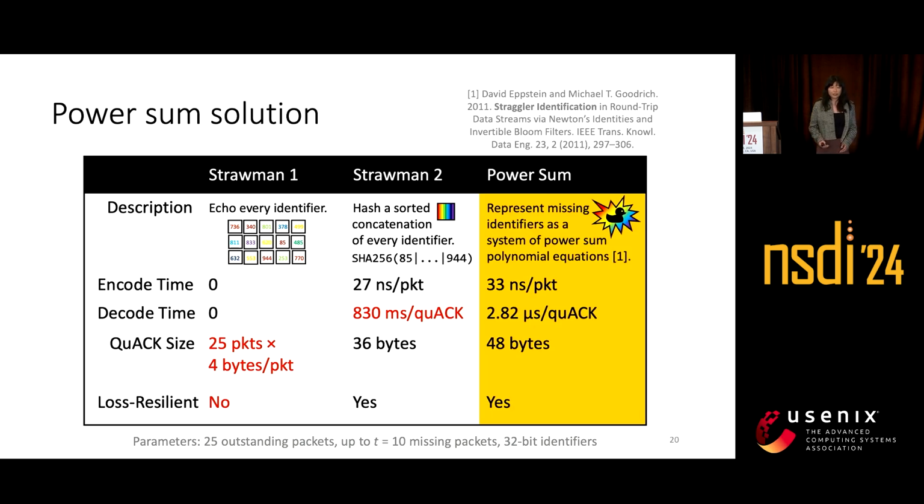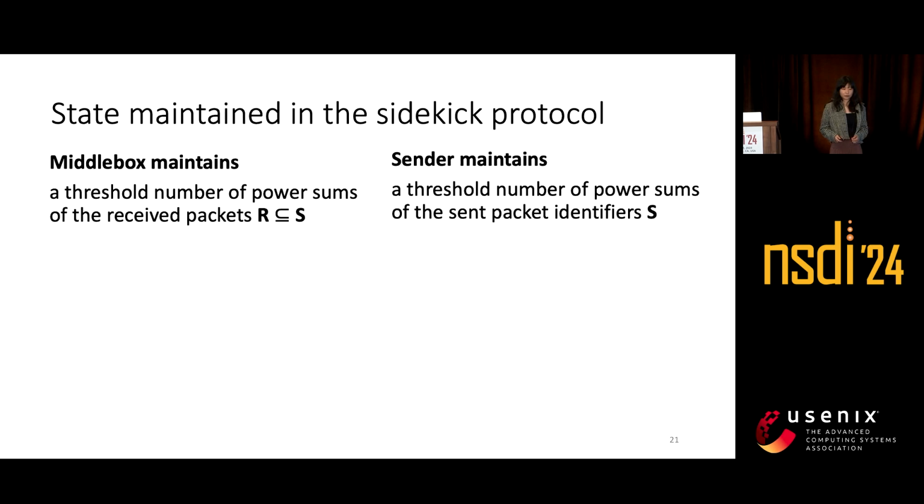And so our solution, the QUAC, is inspired by some related algebraic work solving the problems of straggler identification, or set reconciliation. The idea behind it is to represent the missing packets in a connection, those that are in the set S but not in the set R, as a system of power sum polynomial equations. And our QUAC is able to achieve these four properties that we've expressed.